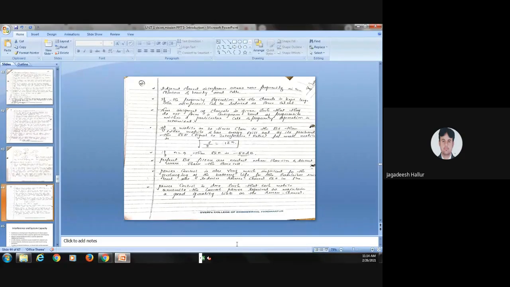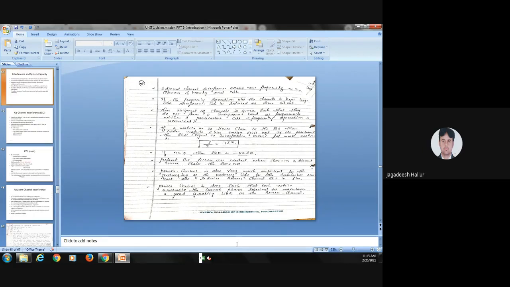This is the concept of adjacent channel interference, which creates near-far effects. So you have to keep the separation between the two frequencies as large as possible so that we can reduce the interference ratio. We have covered interference and system capacity. We have two types of interference: co-channel interference and adjacent channel interference.